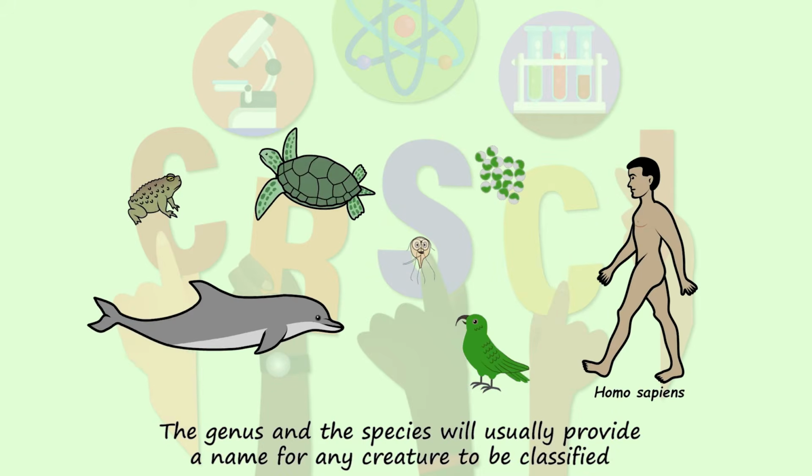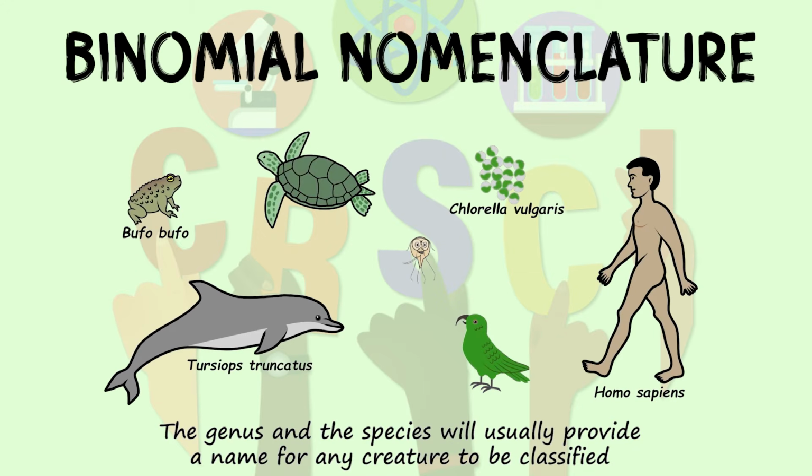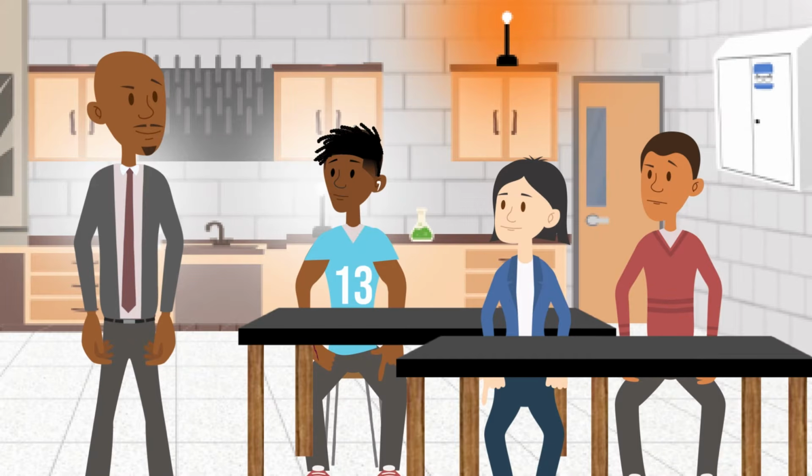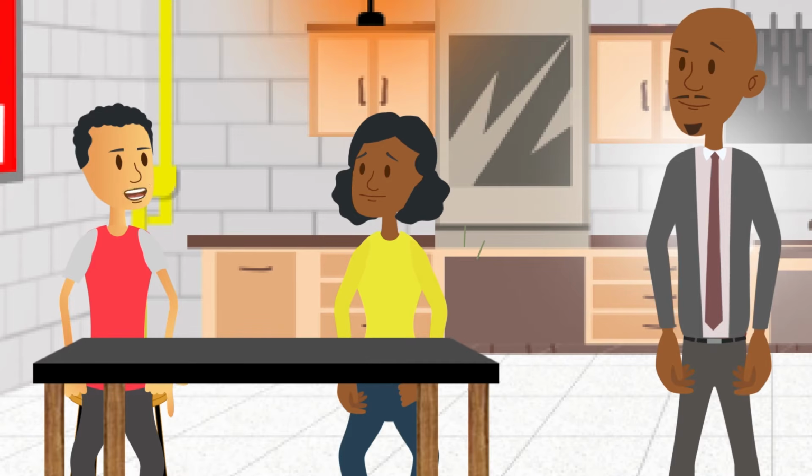We call this naming system binomial nomenclature, and this helps us to communicate scientific names across all borders and languages. So a dog evolved from wolves? No, not really. So a wolf is just like the great granddaddy of a dog. No, more like a first cousin of a dog. More like a second cousin once removed of a dog. You know how we use family trees to show relationships between individuals?